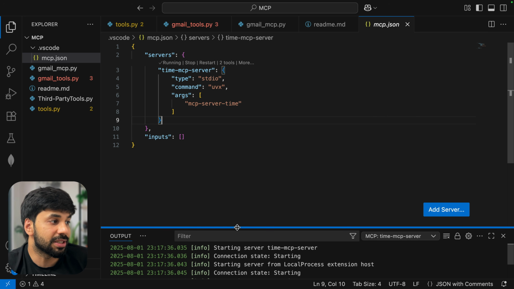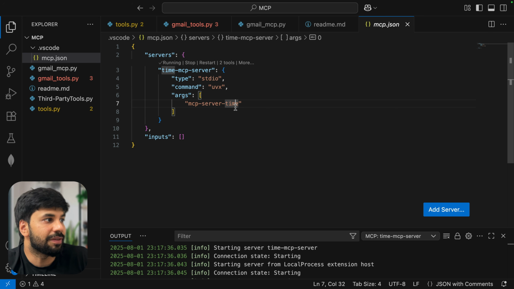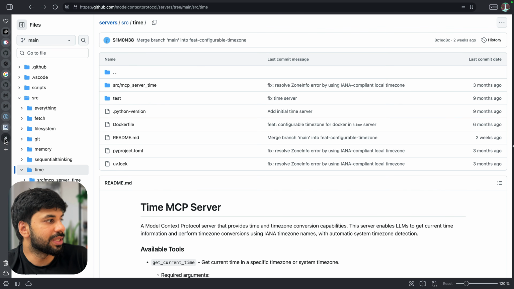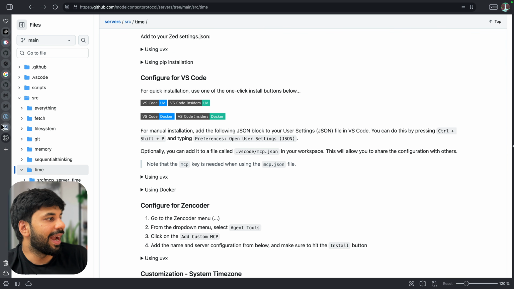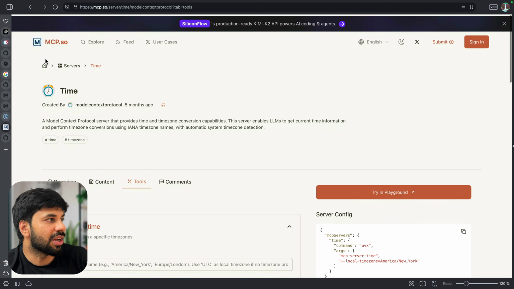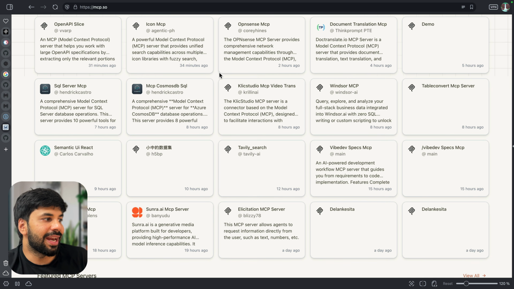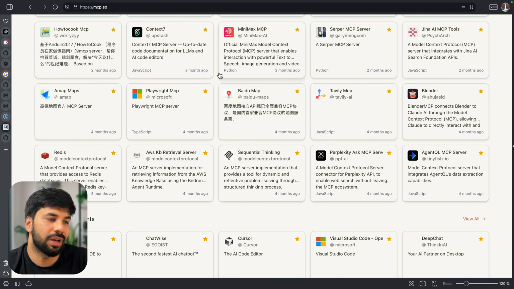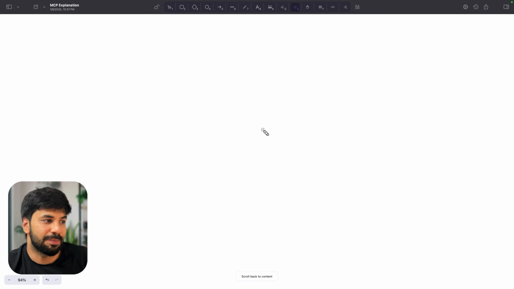You can have multiple of these servers. You can add more servers here, right? Let's say stdio or whatever. You have the npm package, you have the pip or docker image as well. So if you go on the GitHub, you can see how you can start it inside a docker container as well. So VS Code Docker, and we have multiple of these servers now. So you have many of these servers which you can use and directly make sure that you are able to do the things you want without defining all those tools or any other resource, or let's say prompt, etc. So this, I hope, is a very good introduction and everything regarding MCP.